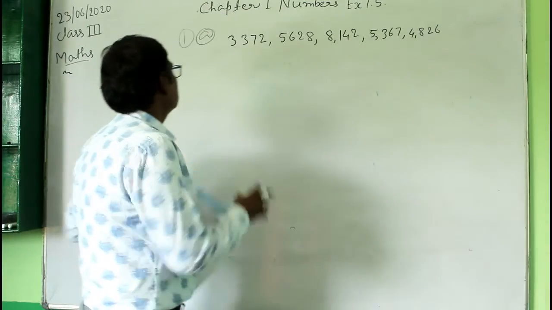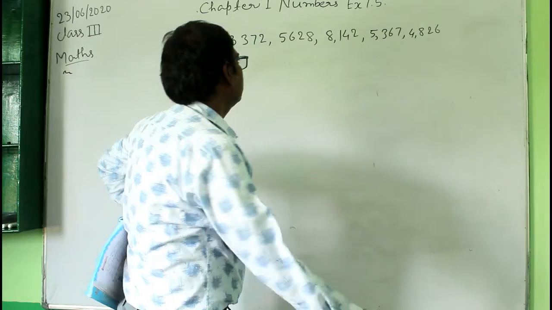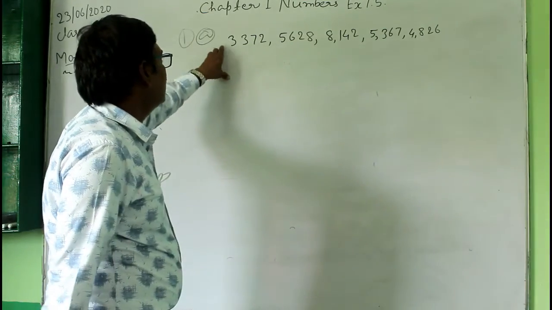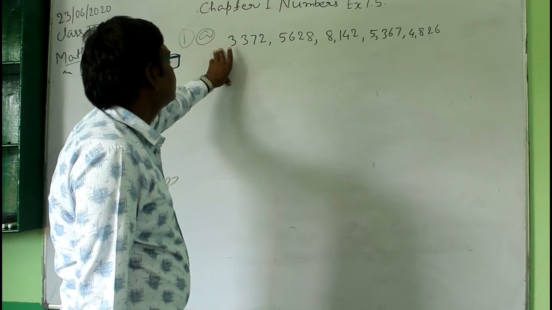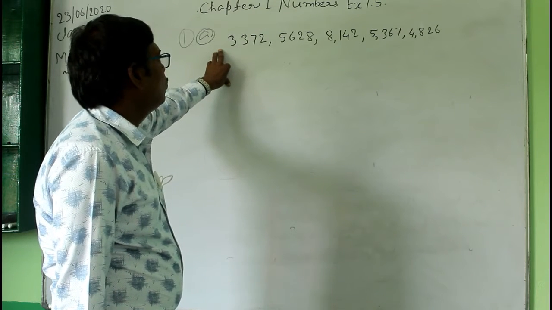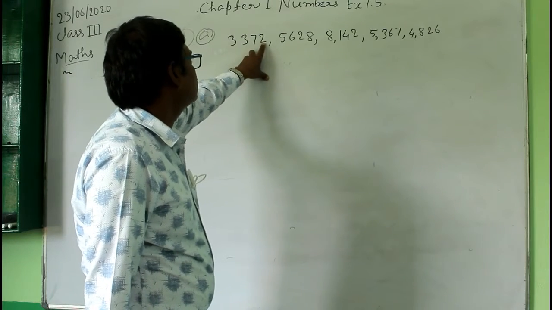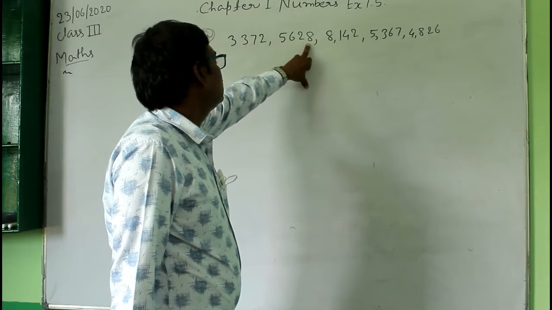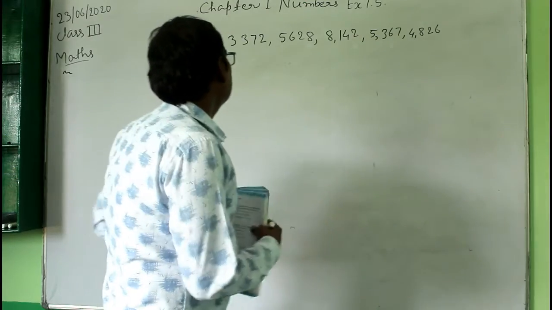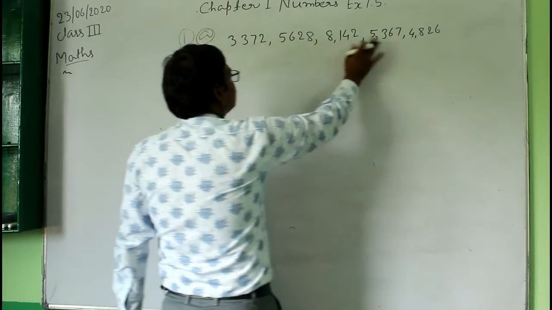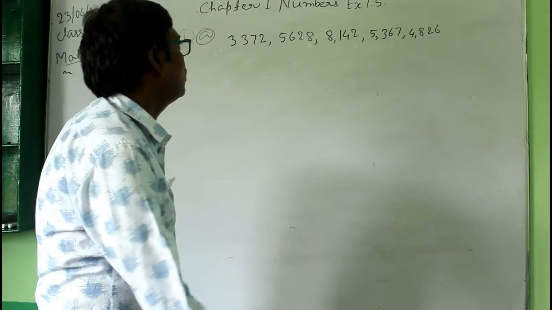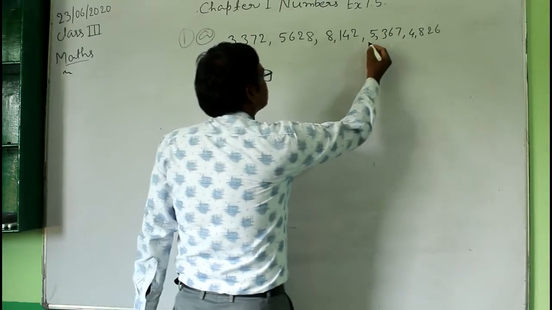Here in question A, these are the numbers you are given. Now circle the odd numbers. So how will you identify the odd numbers? I explained to you that you will have to observe the digit at the ones place. Here at the ones place it is 2, here it is 8, here 2, here 7, and here 6. So out of all these 5 numbers, there is only one number which is odd.